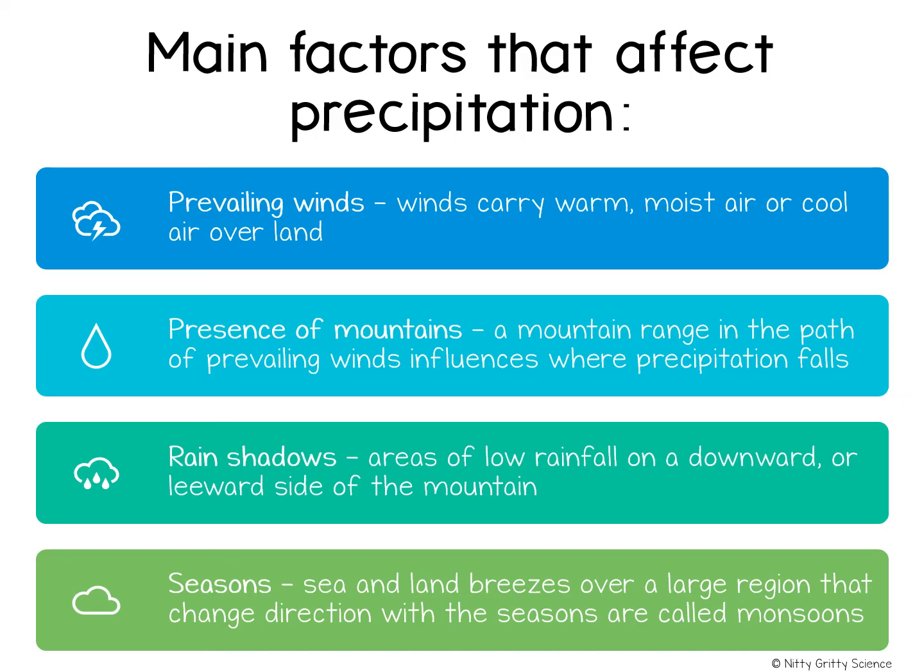A mountain range in the path of prevailing winds influences where precipitation falls. Winds are forced to rise and pass over the mountains. When the rising warm air cools and its water vapor condenses, it will fall as rain or snow on the windward side of the mountain, which is the side of the oncoming wind. The land on the leeward or downward side of the mountain receives very little precipitation. Sea and land breezes over large regions can also change direction with the seasons, and these are called monsoons.